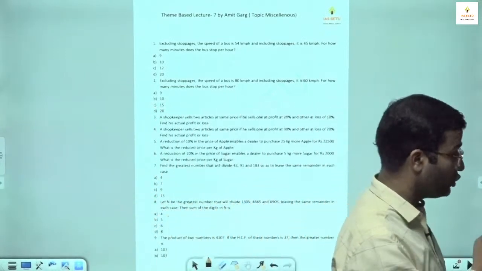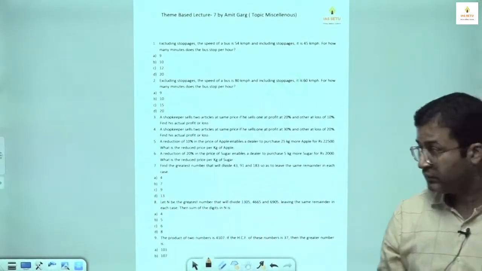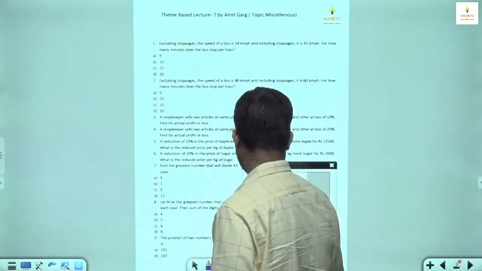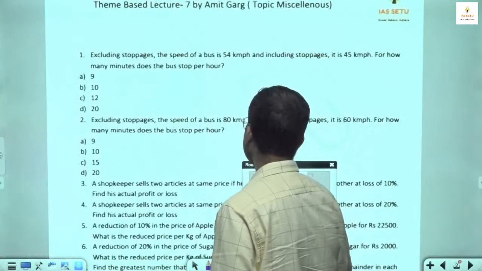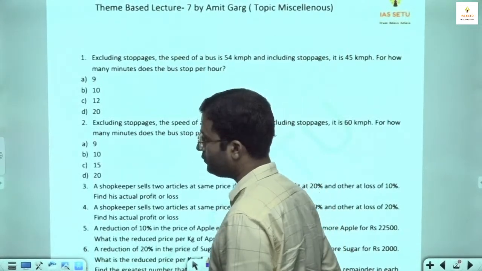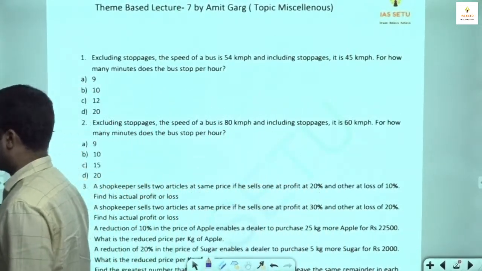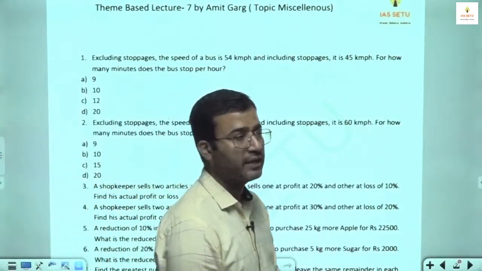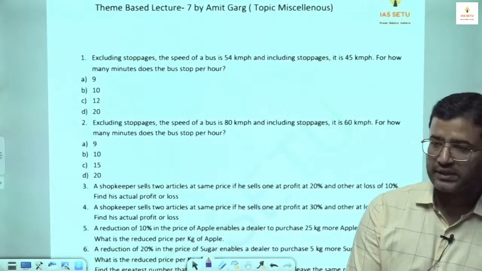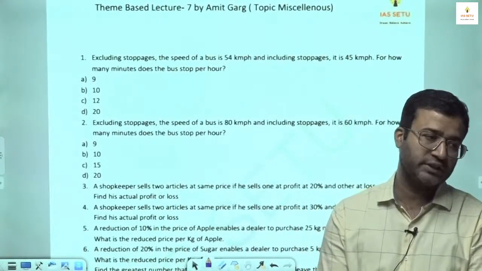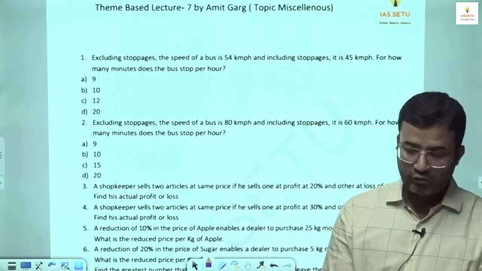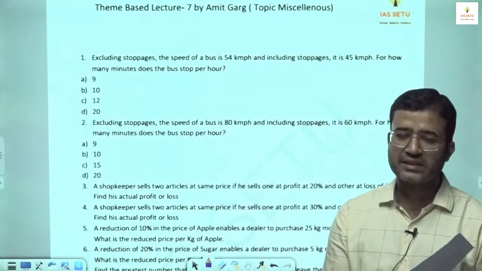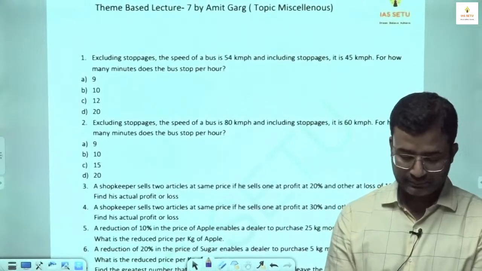So I start with question number 1. As far as the cutoff, in the full length test 20 or that final test, if your score is 67 plus, okay. If it is below 67, then you have to work on weak areas and other areas. So I will say 67 plus you need.